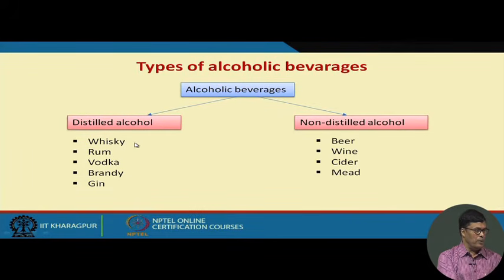Different companies have different trade names, and their taste varies with respect to the spices, because after the alcohol fermentation, alcohol separation takes place. This alcohol is mixed with different spices to give different smell and different taste.